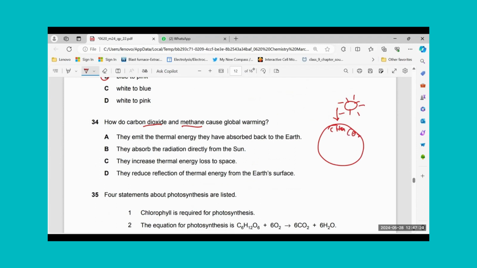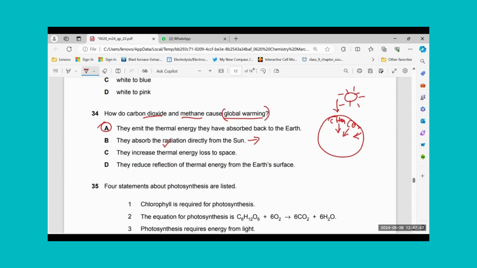But when they start emitting it back to the earth, which was absorbed, then the temperature of the globe rises. This should be the right answer for me, but I will still go for more options. They absorb the radiation directly from sun. But what has that to do with global warming here? Yes, they absorb radiation. This is a true statement. But what has that to do with global warming?